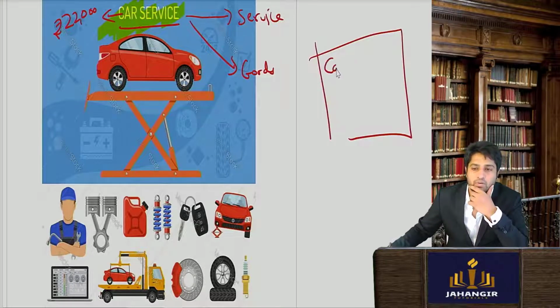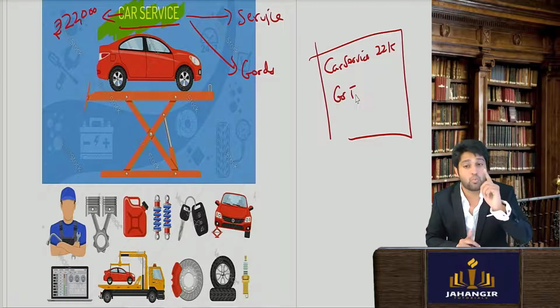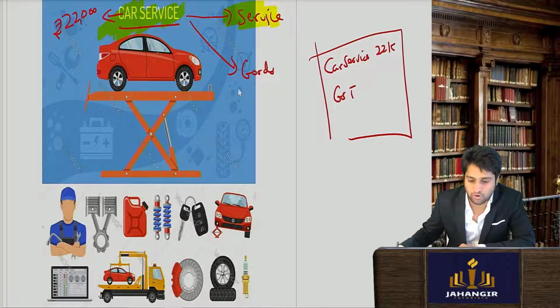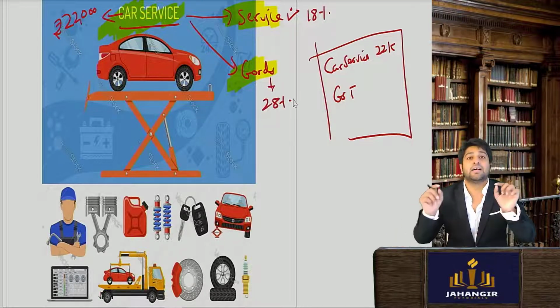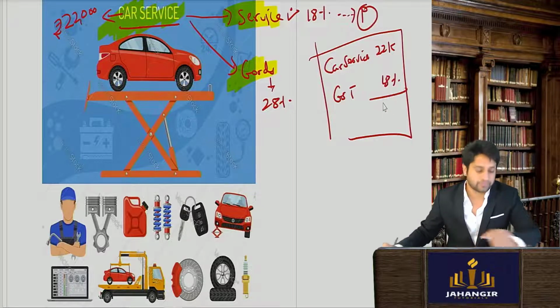Now the question comes up what rate is to be taken. Car service is 22,000. What GST rate to apply? Since it is a single transaction, there is not going to be any breakup. One single rate will apply. What rate should be taken, for servicing or for the goods? Here the principal supply is the car service. Let's say servicing is charged at 18% and the goods at 28%. The entire transaction will be supplied at the rate applying to the principal supply. So 18% will be charged.